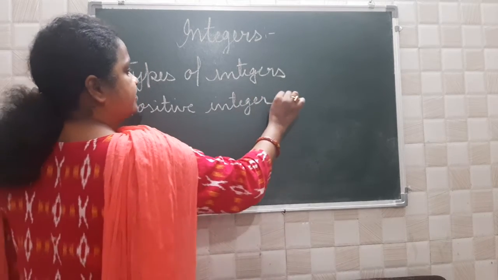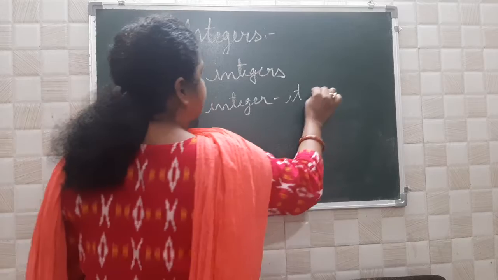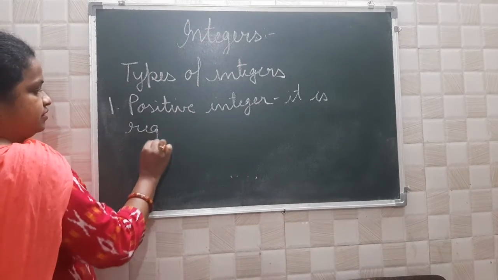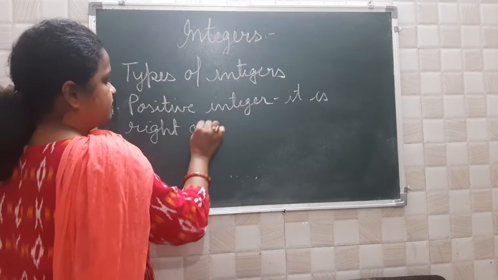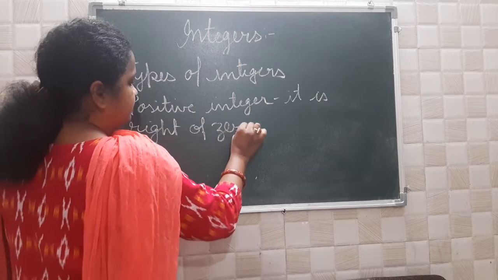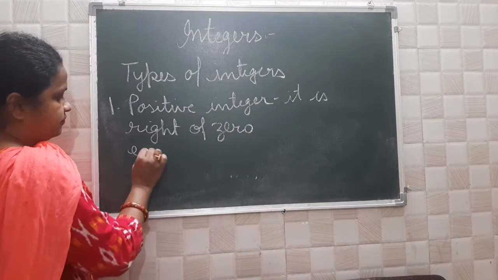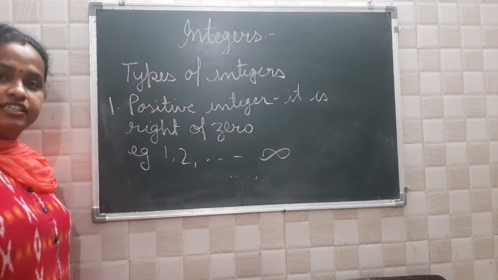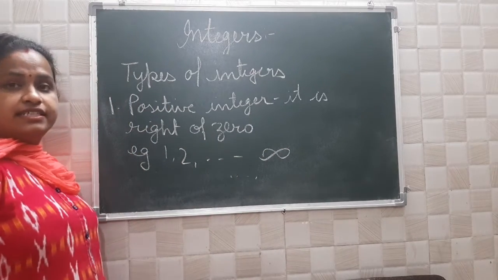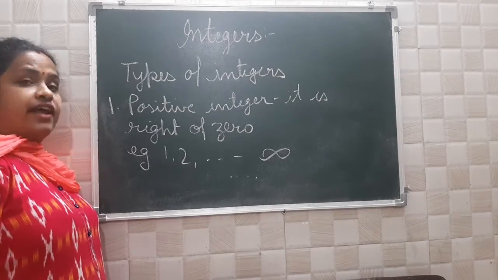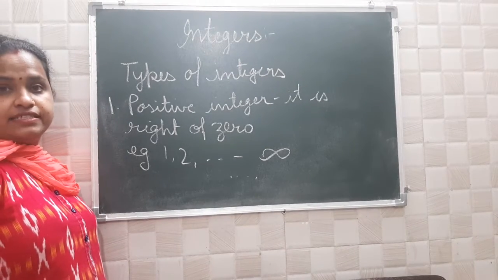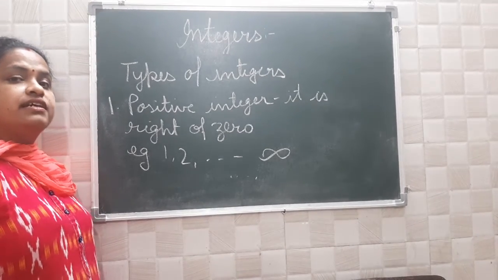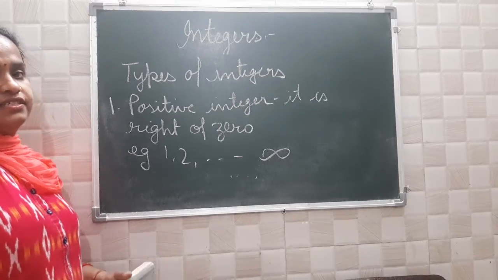Positive integers are to the right of 0. Example: 1, 2 and so on till infinity. So what are positive integers? Numbers which are to the right of 0 are positive integers. It means all the natural numbers are positive integers.